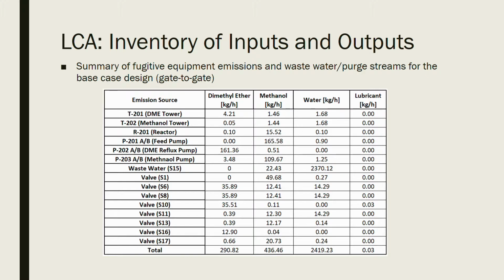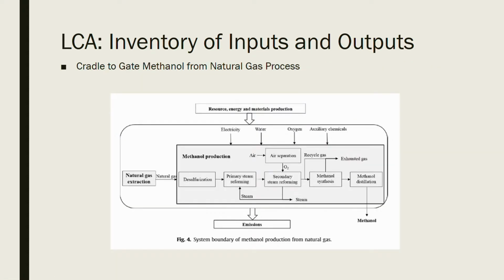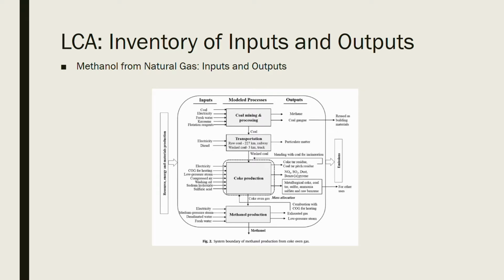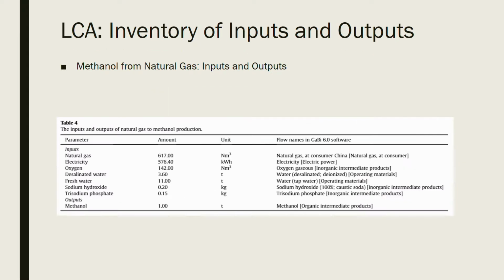This will conclude the inventory of inputs and outputs of the base case design for the gate-to-gate portion of the life cycle analysis. This diagram summarizes the inputs and outputs of the production of methanol from natural gas. This will be used to determine the impact of the feedstock in the cradle-to-gate analysis. This is the second part of the life cycle analysis of methanol from natural gas production. In this step, the inputs and outputs of the entire process are displayed in the diagram. This diagram includes materials, energy, waste, etc.